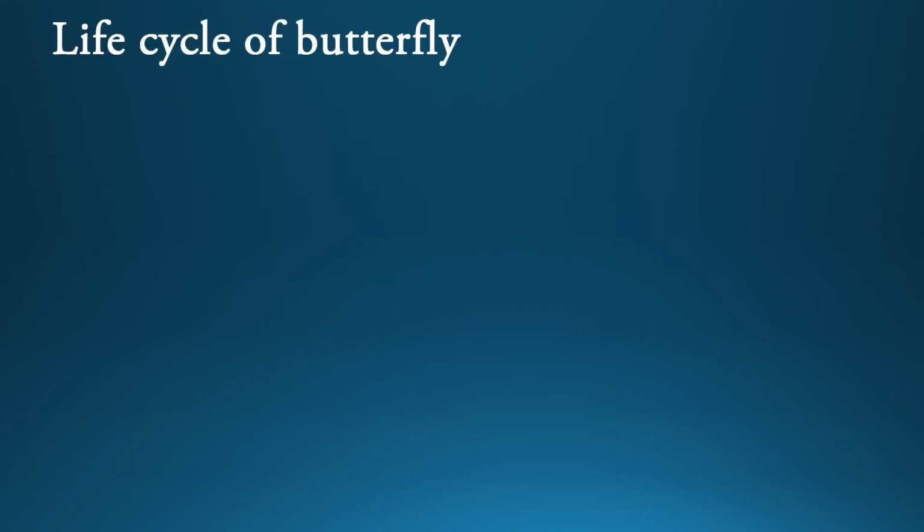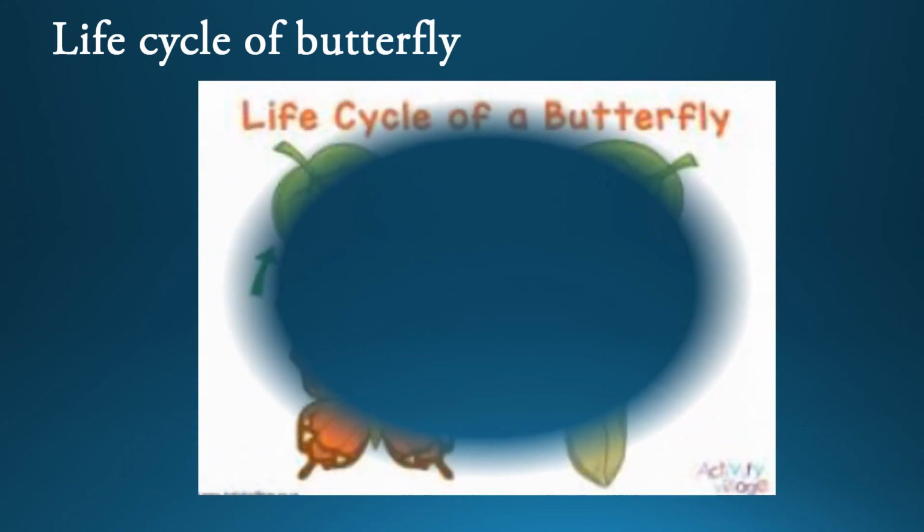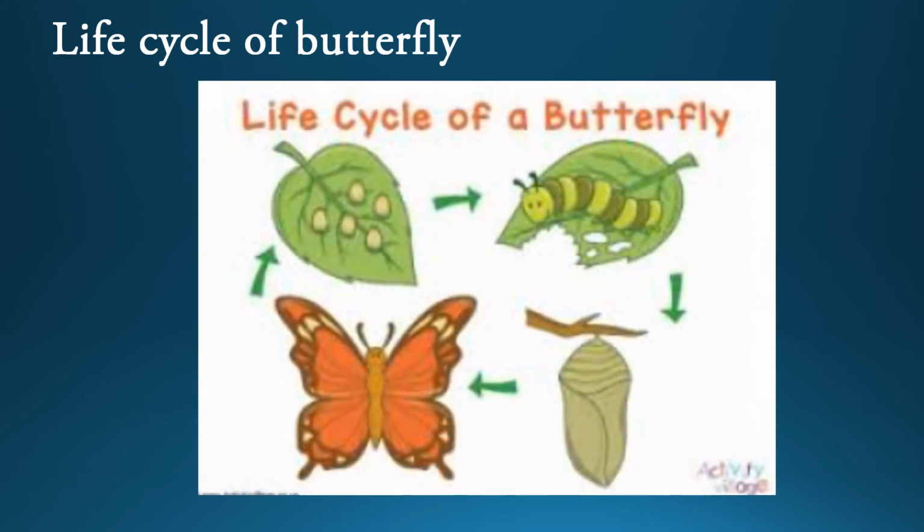Life cycle of butterfly. Butterflies lay eggs on leaves and a tiny worm-like structure hatches from the egg, called larva. This larva is also called caterpillar. The caterpillar eats leaves all the time and grows very fast. When it cannot eat more, it covers itself with the thread that comes out of the caterpillar's body. This stage is called pupa.